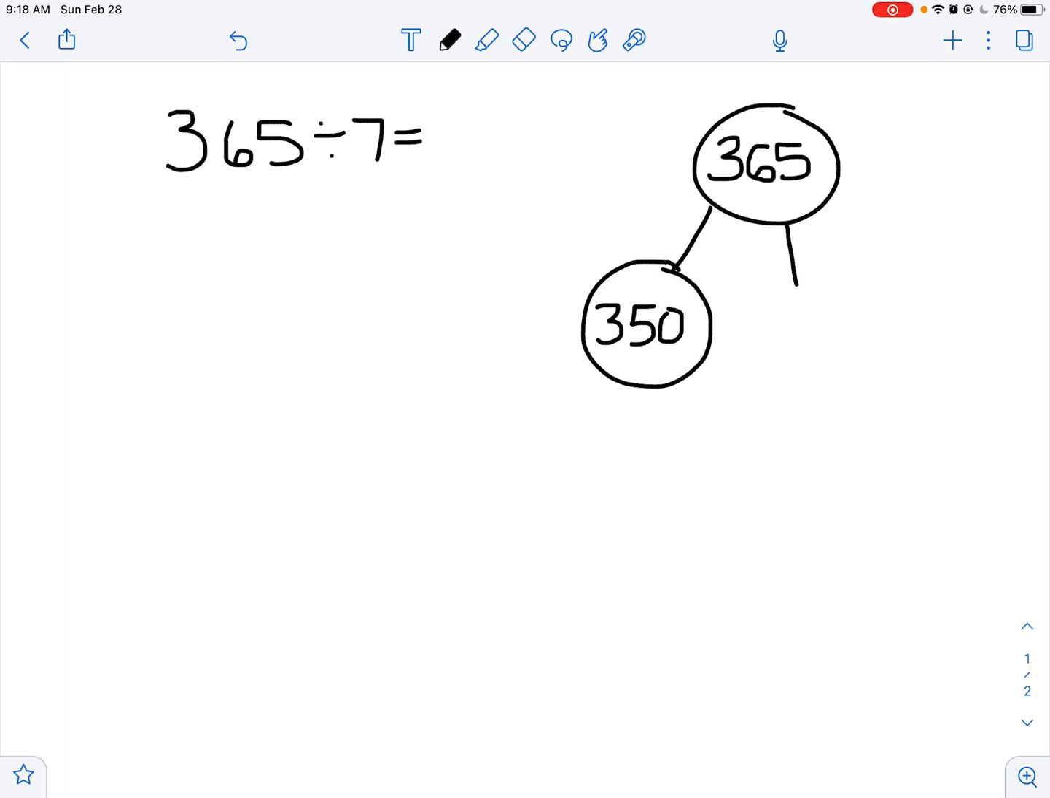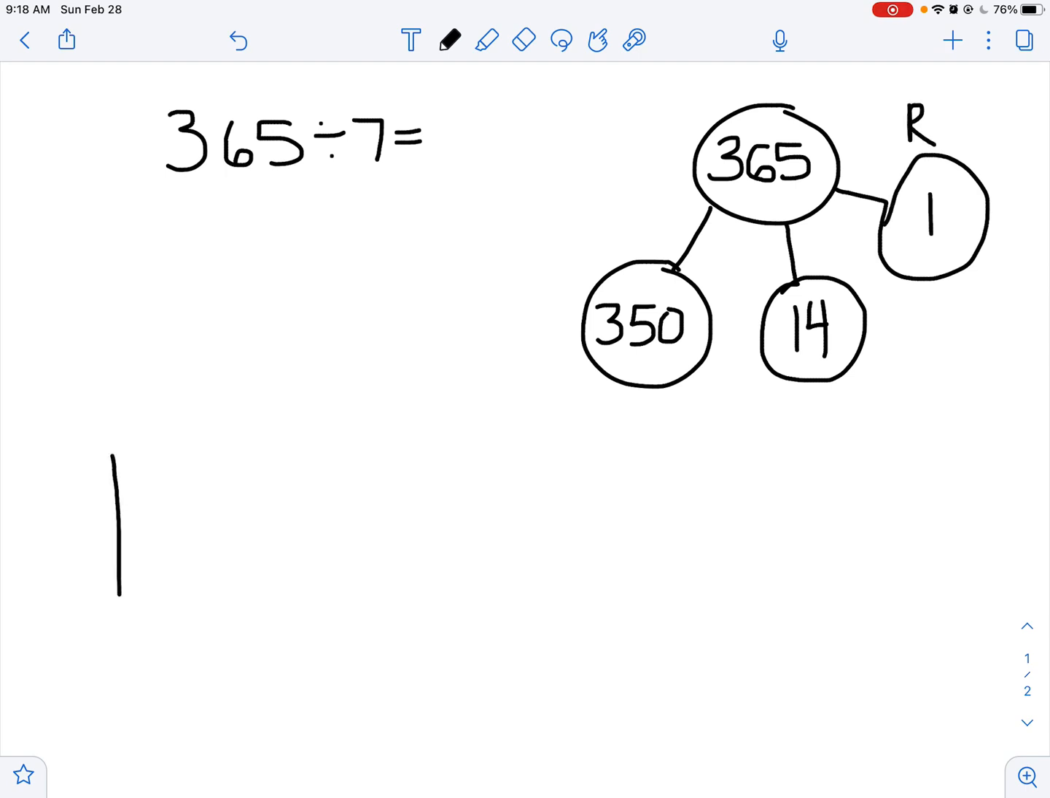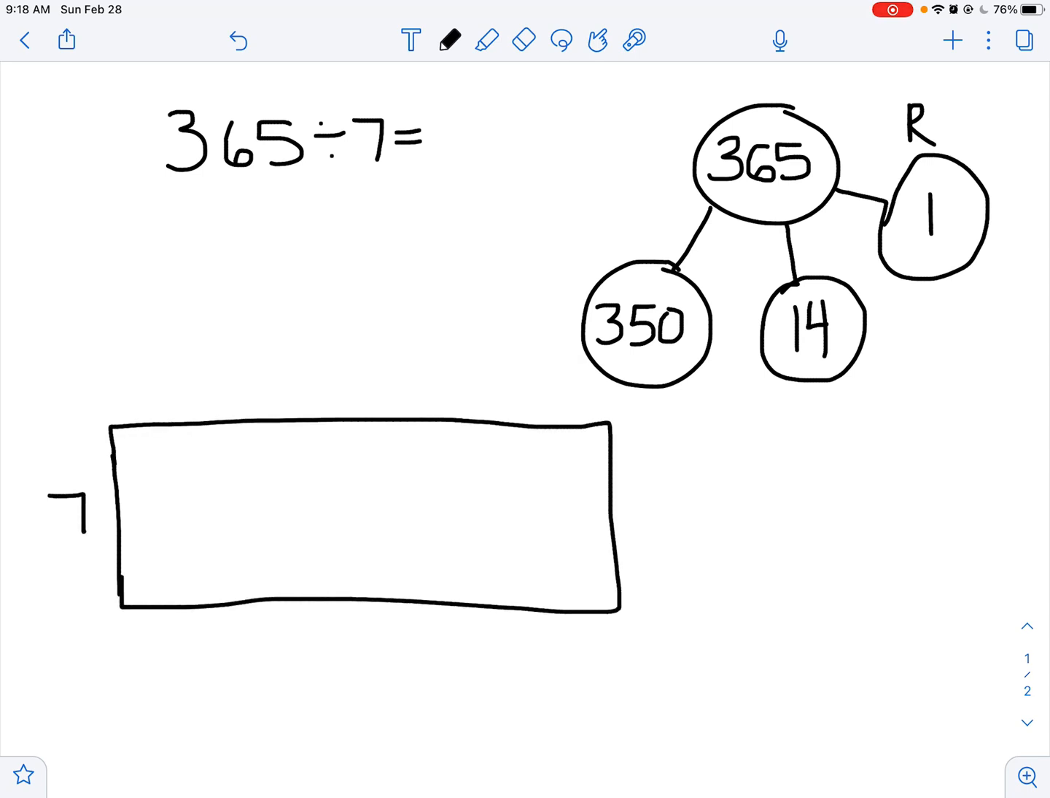Now I know there's 15 left, and I know 15 isn't divisible by 7, but I do know that 14 is, and then I know I'm going to have 1 left over as my little remainder, so I'm going to mark that. Now I'm going to start making my area model. I'll label my side length here. I know I'm going to break it up into a big chunk of 350, a smaller chunk of 14, and this is not to scale. I feel like I should put my 14 even smaller. And then I know I'm going to have that 1 remainder.